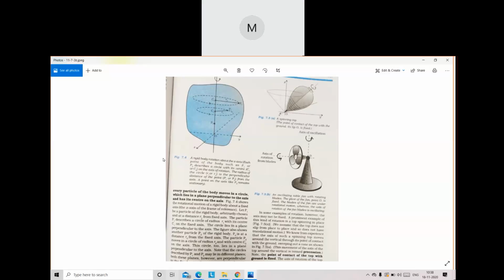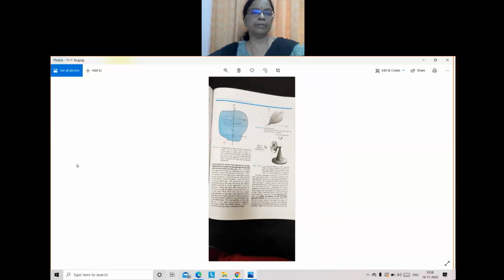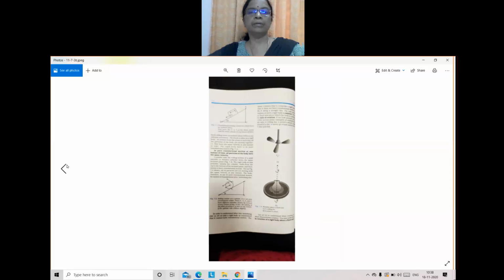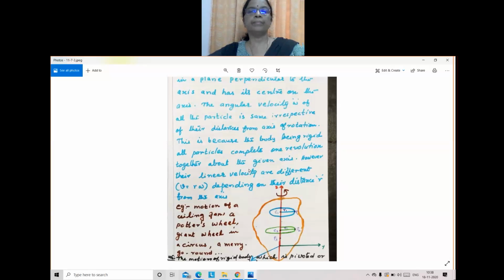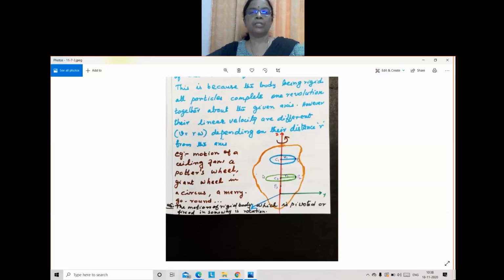Then next, the motion of a ceiling fan, potter's wheel, giant wheel. Giant wheel, have you experienced a giant wheel? Okay.